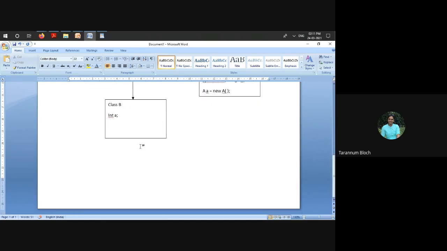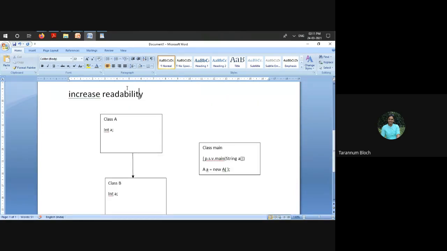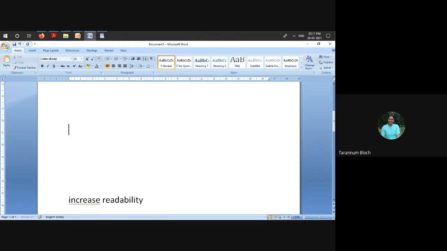Suppose I have class A, and it has various data members and certain methods or constructors. So this is the default constructor, the no-argument constructor. And sometimes we have a parameterized constructor also. This is the parameterized constructor.